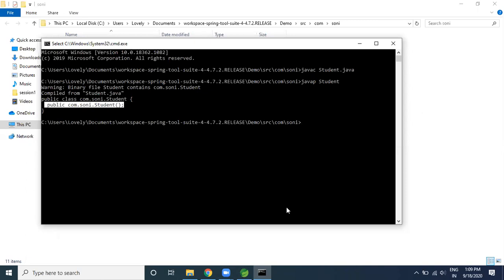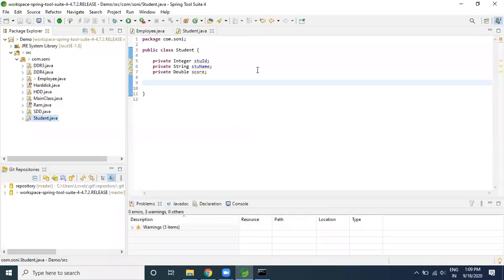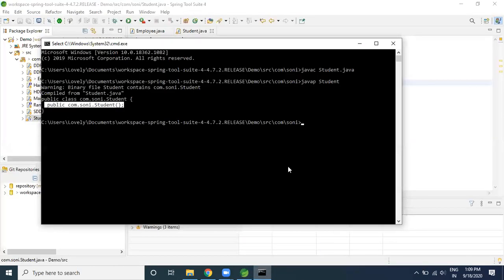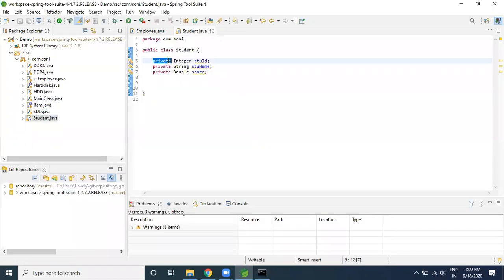I have not created a default constructor, but this default constructor has been created by the Java compiler itself. Even though I have mentioned the fields, it is not showing any variables as of now, because I have not used them at all.